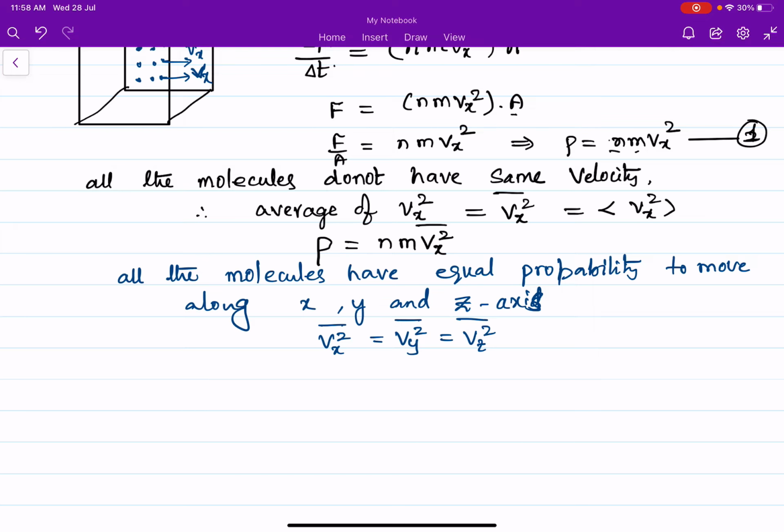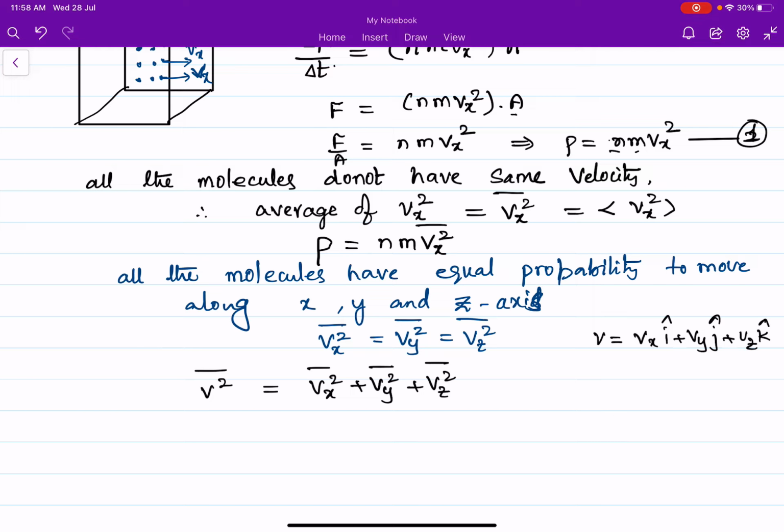So we know V square average is nothing but Vx square average plus Vy square average plus Vz square average. Because velocity V, we can write as Vx i plus Vy j plus Vz k.